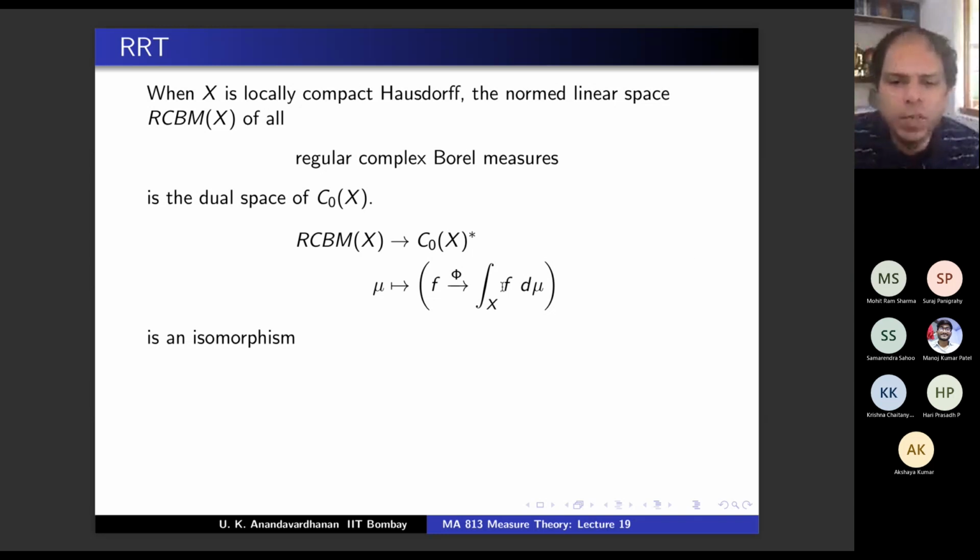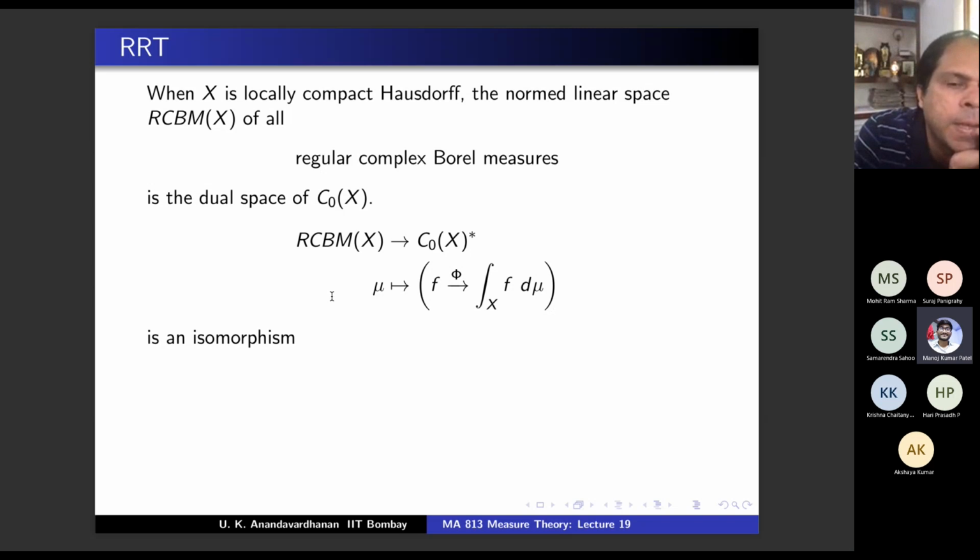That it's linear is obvious, right? Mu going to this is linear is clear. Because if you have mu1 plus mu2, you have d of mu1 plus mu2, but the definition of measure is that it is integral f d mu1 plus integral f d mu2. So that's okay. So you have to show injectivity. You have to show surjectivity.